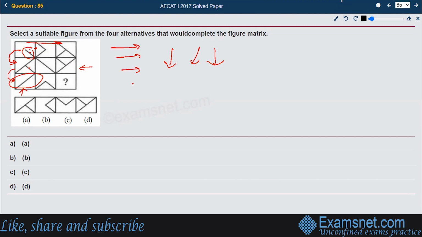Let us see this in the second column also. This is a triangle, this is a line. What is the uncommon part between 1 and 2? That should be the part in the third. The uncommon part is this particular line, and this half line is also uncommon. This particular line is common in both, so that is not taken. So only the small triangle is taken like this. The uncommon part of it has been taken, these two lines over there.